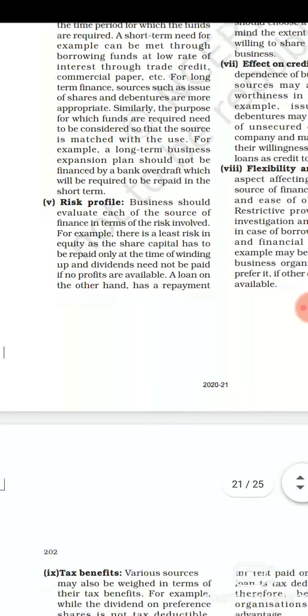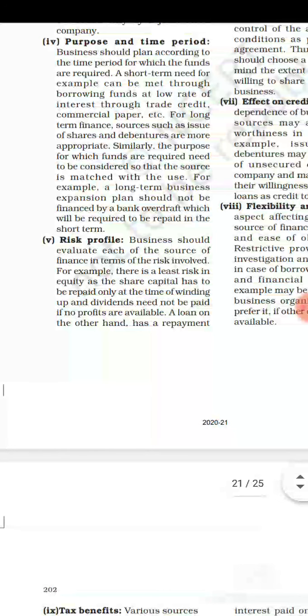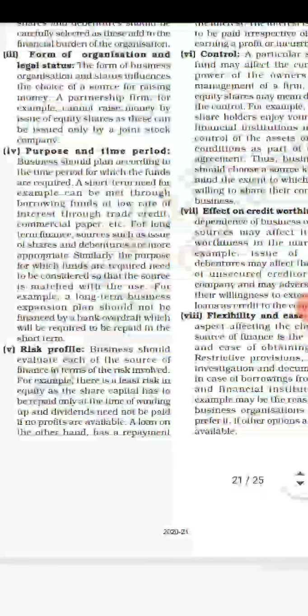Now risk profile. Risk profile basically says that business should evaluate each of the sources of finance in terms of the risk involved. Like if any source has more risk, the business should go with less of that. A source by which there is less risk, business can go with more of that source.